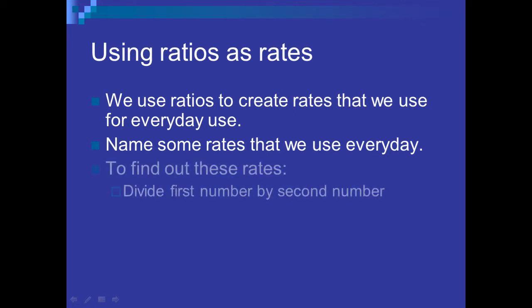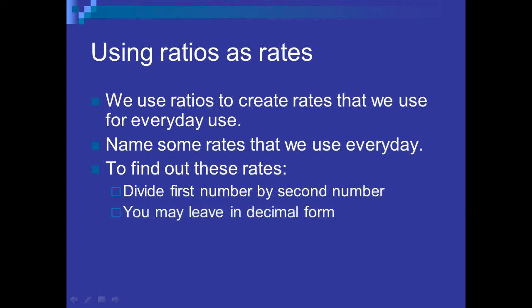To find rates, it's very simple. We first take the first number and divide it by the second number. Unlike in ratios, you are allowed to leave things in decimal form here. One of the more important things, though, is that you do have to remember to include your units. That is very critical at this particular juncture.